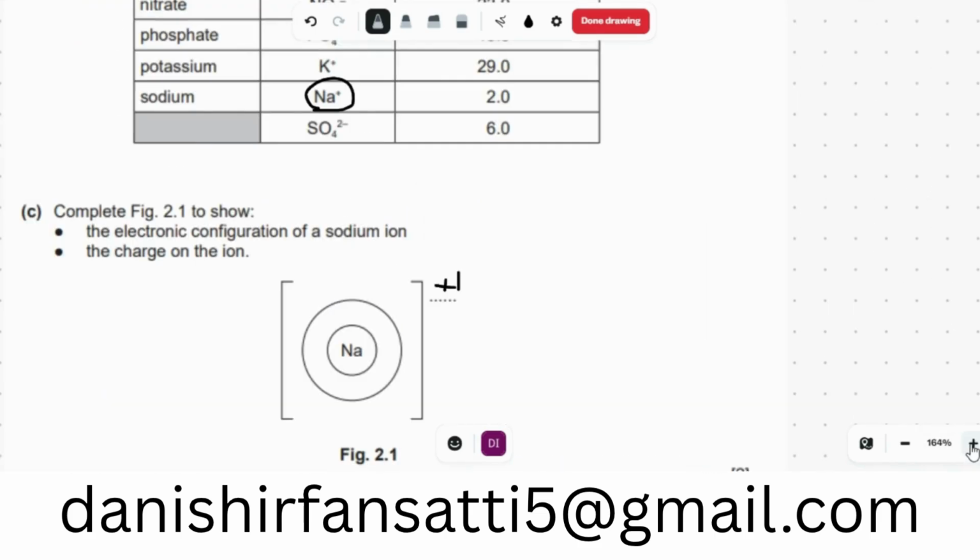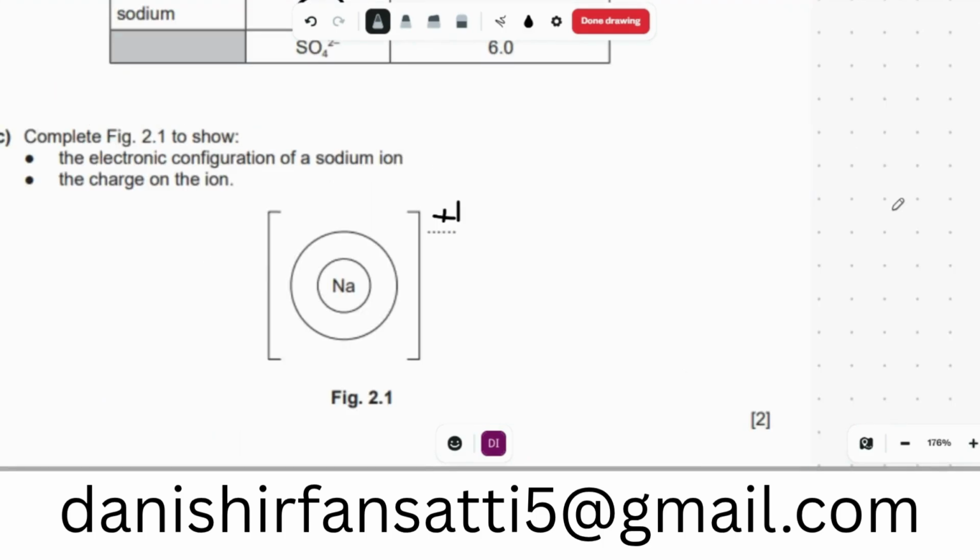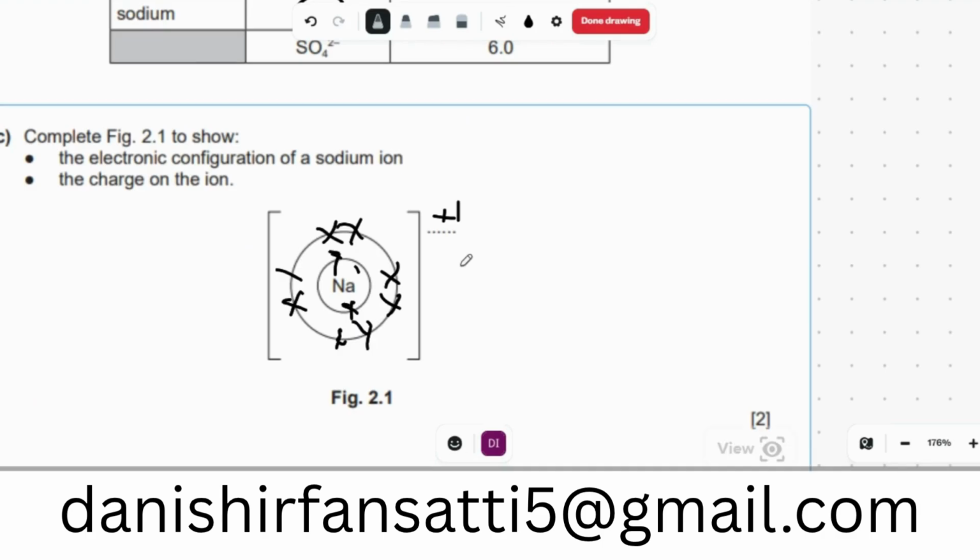Sodium has a proton number of 11. So in the first shell it will have 2 electrons, in the second shell it will have 8 electrons. One, 2, 3, 4, 5, 6, 7, 8, 9, and 10. 2 plus 8 is 10. Of the total number of electrons, 1 electron it will lose.